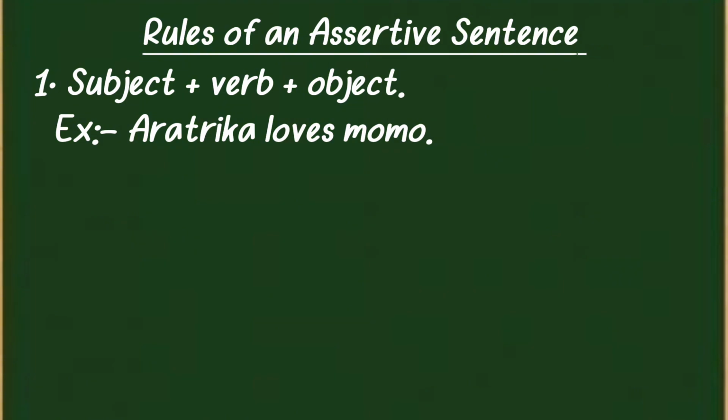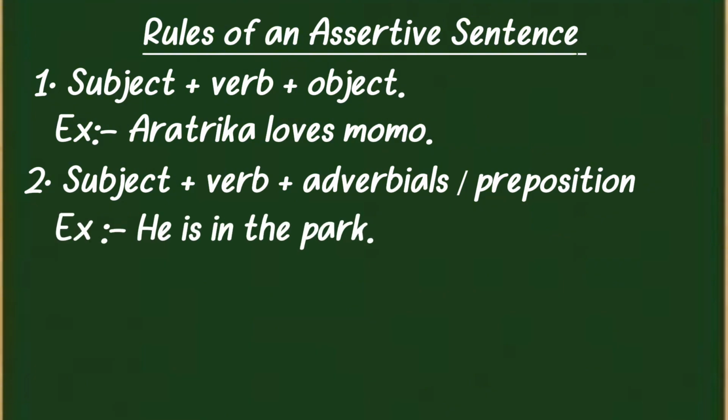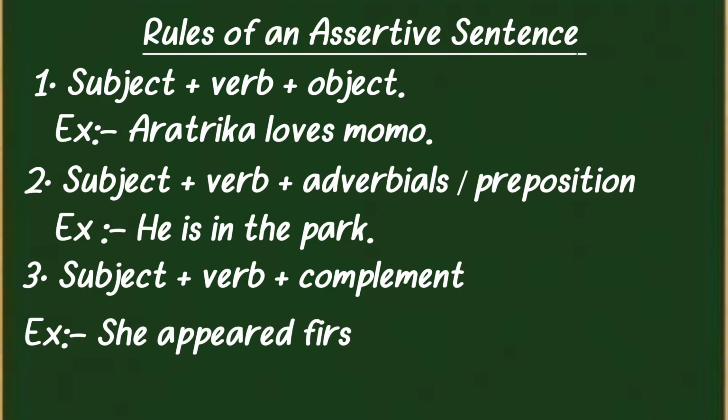But in some cases, sentences do not have an object. They have adverbials, prepositions, or complements in the place of object. For example, she appeared first in the examination. So, she is subject, appeared is verb here. But the rest of the part, first in the examination, is not an object. It is a complement of a verb.